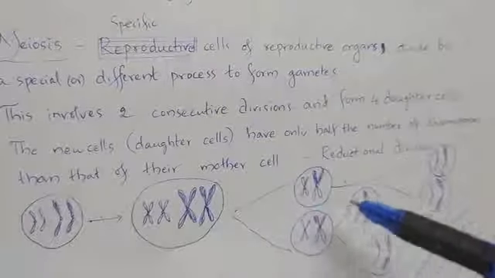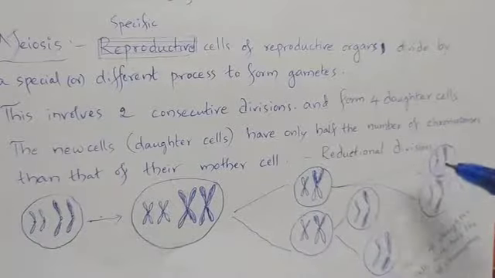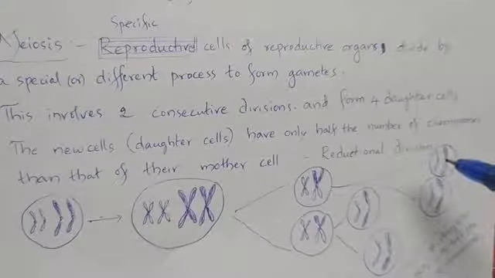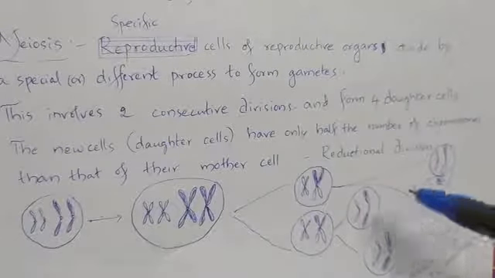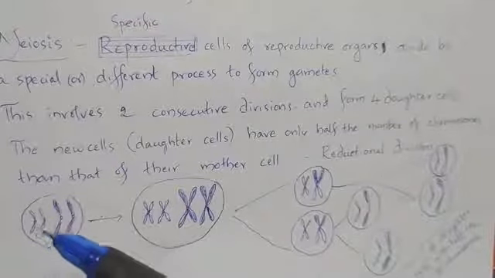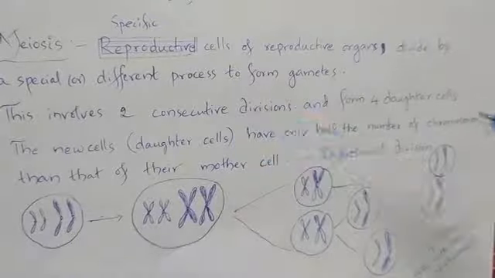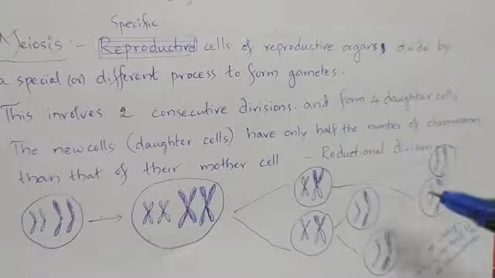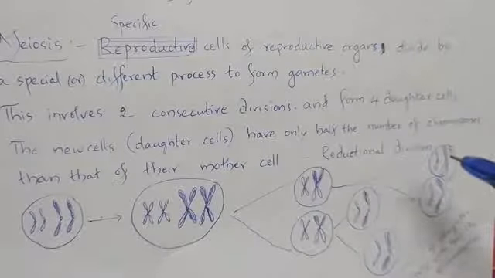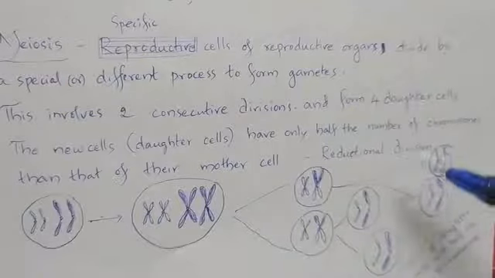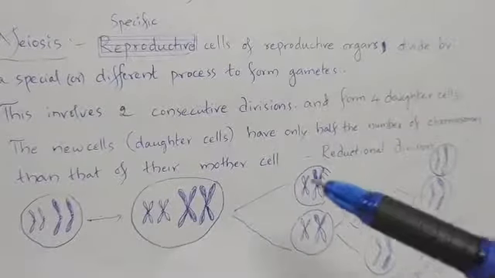And again another division from each daughter cell takes place. So this is dividing and forming cells with 2 chromosomes and single genetic content. So here each chromosome has single genetic material content, but 4 chromosomes are there. But here each chromosome has single genetic material content, but how many chromosomes are there? Only 2 chromosomes. From this cell, 2 daughter cells are formed, each having half the number of chromosomes of their mother cell.